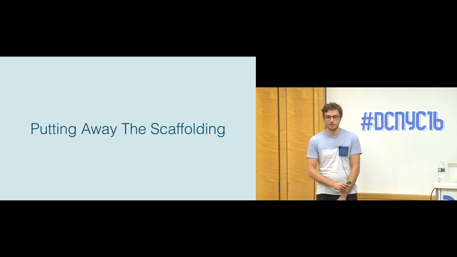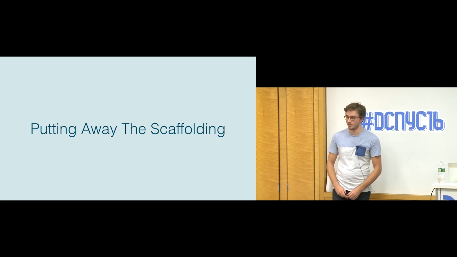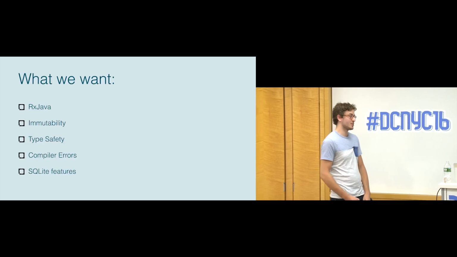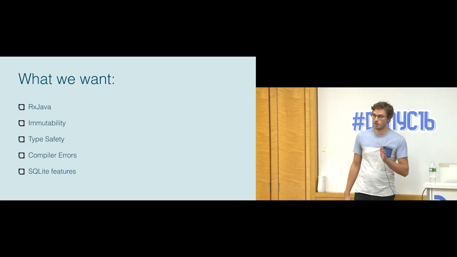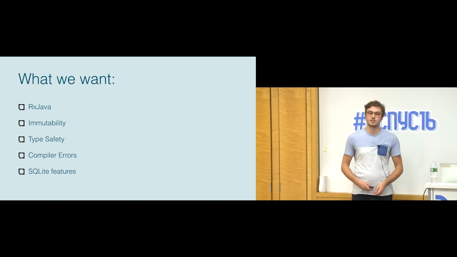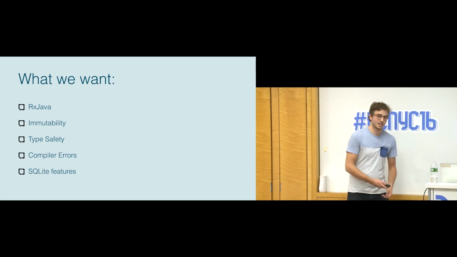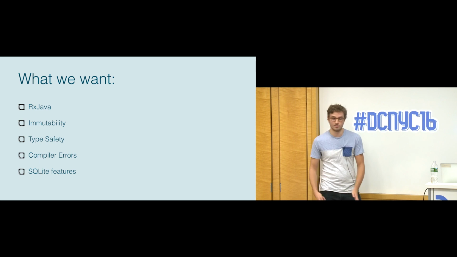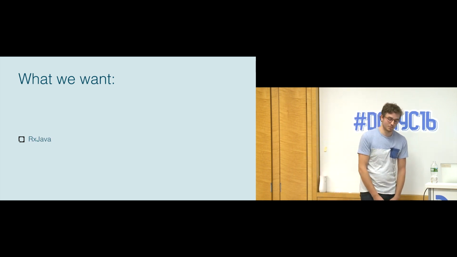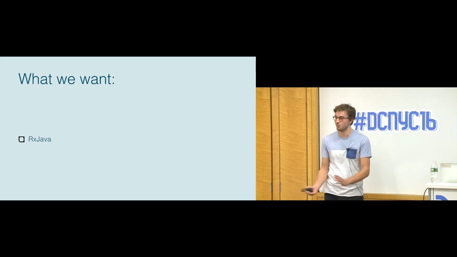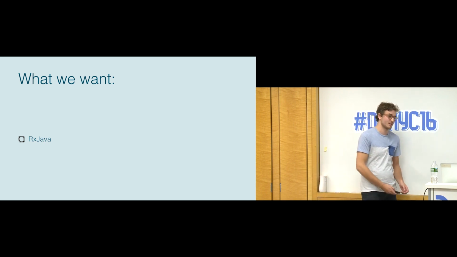So we had to put away scaffolding, and we decided, okay, this is just not the right way to handle persistence. What we did decide to do is go back to these things that we cared about, and we said, okay, maybe the right way to do this isn't to solve all of them at once. It's to tackle them independently in the best way that we can. Of course, the first one we dealt with was RxJava, because like I said, cache was moving in this direction. We really wanted everything to be sourced from a reactive database.